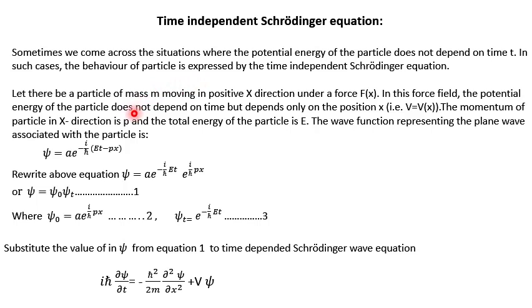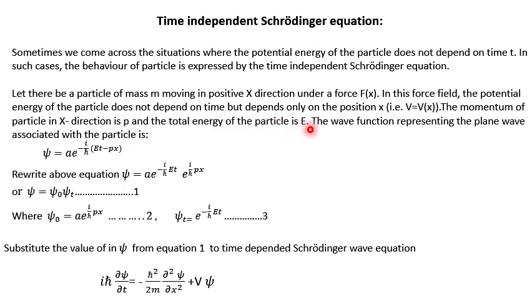Now I'm going to derive the time independent Schrodinger wave equation. Let us suppose that a particle of mass m is moving in the x direction under a force F. If in this force field the potential energy of the particle does not depend on time but depends upon position, we can write that the potential V is a function of x. The momentum of the particle in the x direction is p and the total energy of the particle is E.